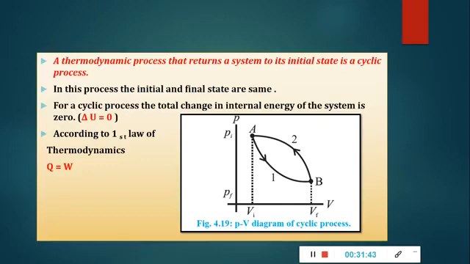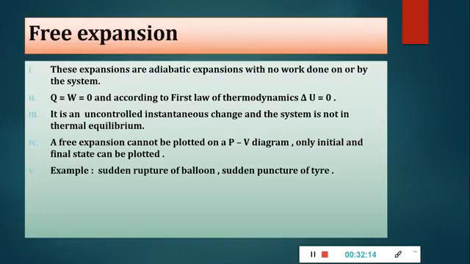So a thermodynamic process that returns a system to its initial state is called what? Cyclic process. When a system returns to its initial state, it is called a cyclic process. In this process the initial and the final states are the same. Now for a cyclic process, the total change in internal energy of the system is 0, that is delta U is equal to 0. So according to the first law of thermodynamics, if delta U is 0, we get Q is equal to W.